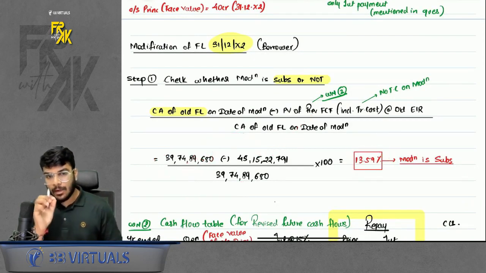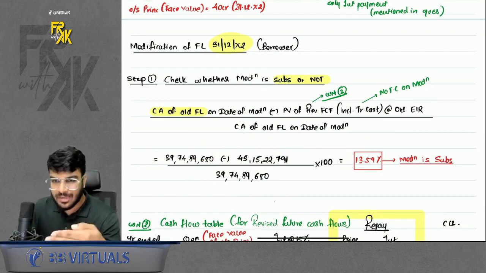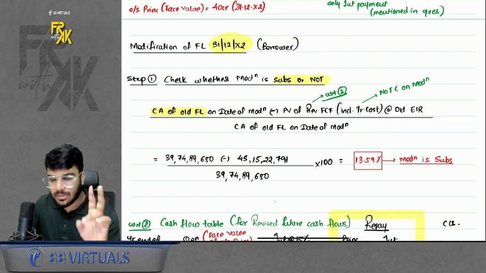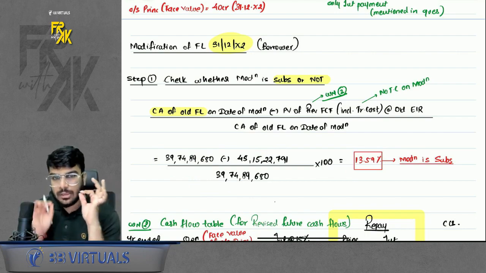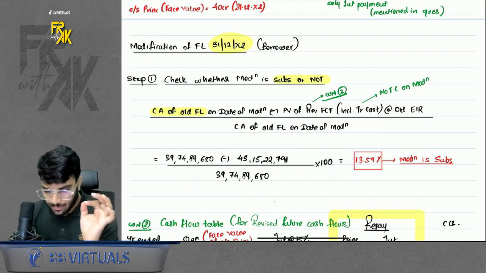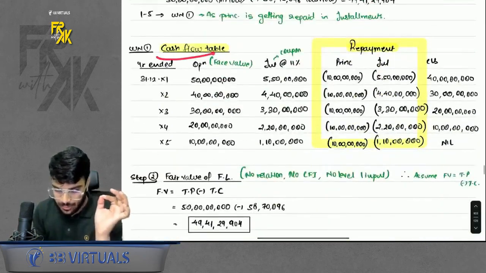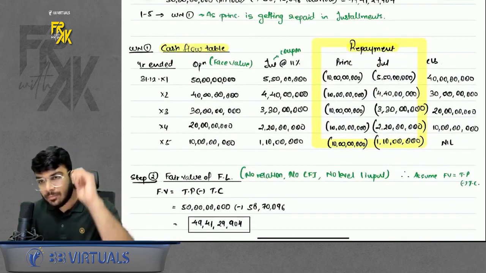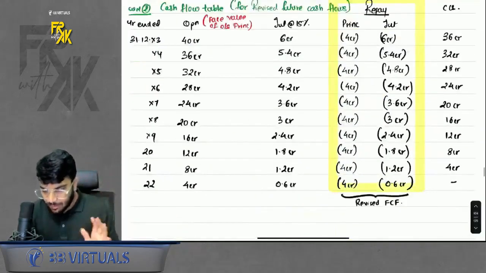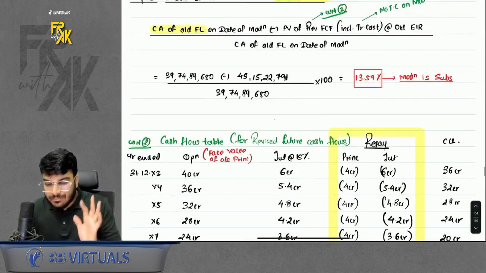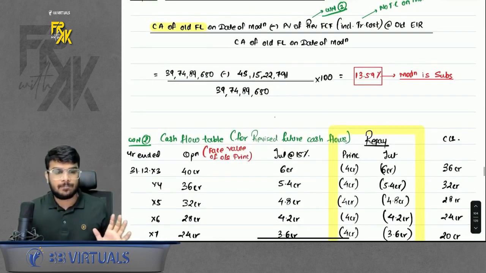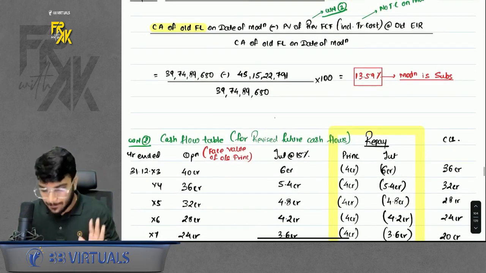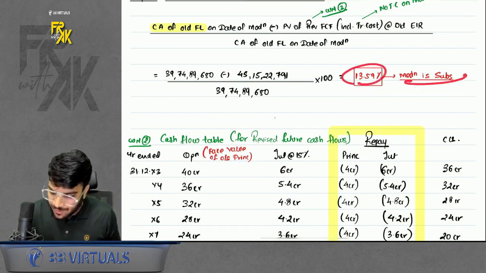Do remember, before proceeding further, what are the 2 most important points in this question? The 2 most important points are preparing the cash flow table in the before modification part as well as during the modification part. This question seems to be lengthy only because of this part. Otherwise it is simple. So we got the modification as substantial.